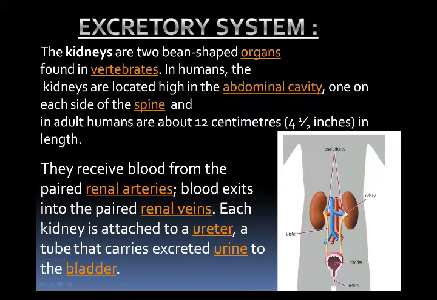Then this ureter goes down to the urinary bladder. This urinary bladder is a bag-like or elastic structure. At the lower side of this bladder is an opening which is called urethra. The urine passes out from this urethra and passes out of the body. This is an opening of the urinary bladder.